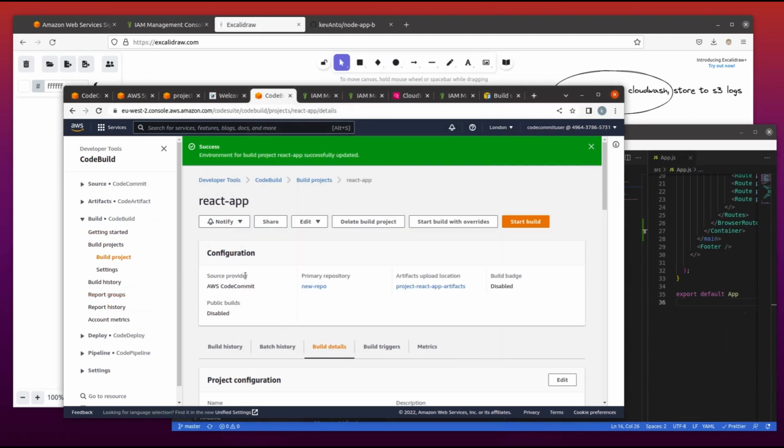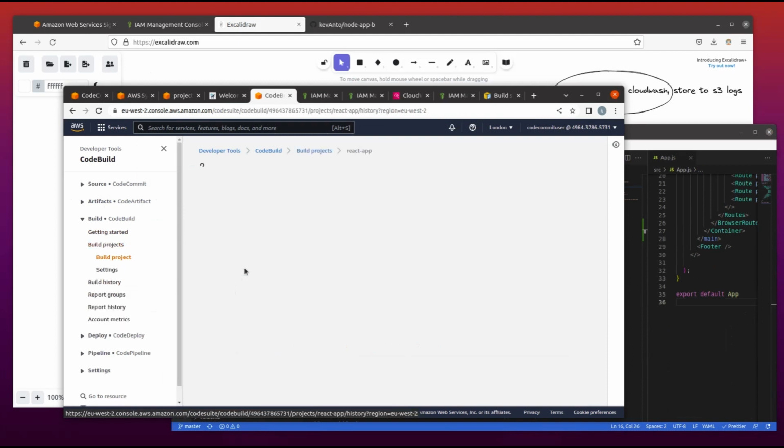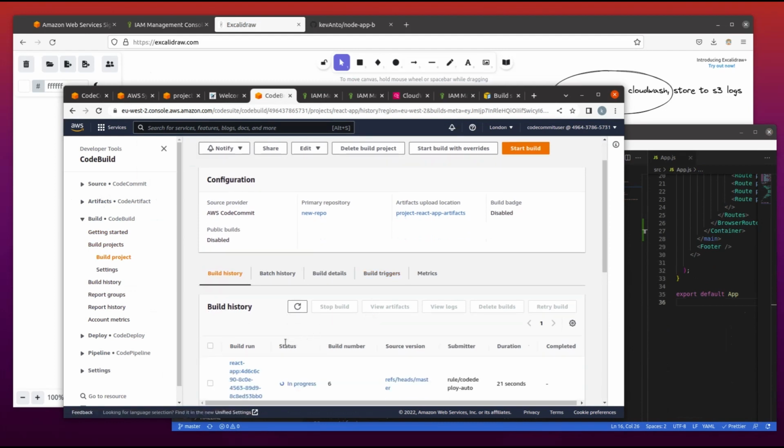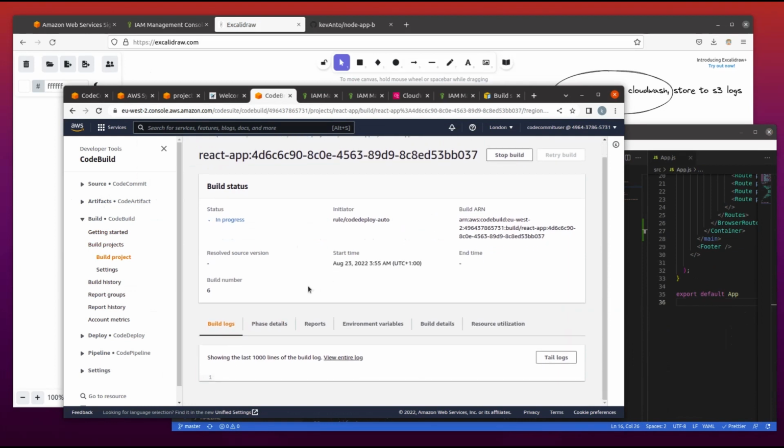Okay, CodeBuild. We have a new build in progress. Okay, let's be patient for it to go through and we will see the different phase details.